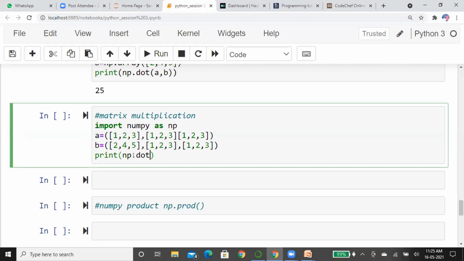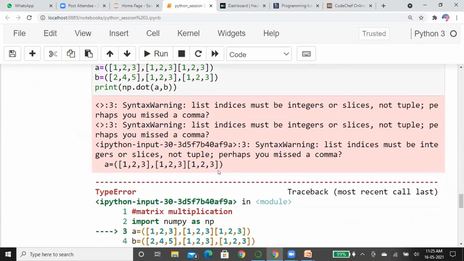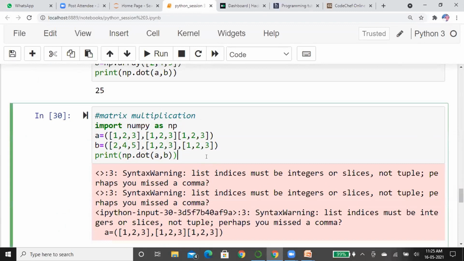Now I am going to apply the dot product to both matrices: np.dot(A, B). See what will happen. List indices error. I think I got some trouble here. Okay, similarly here it is also repeating. It returns an object, so I cannot directly use it here as an object. So R is equal to np.dot(A, B).